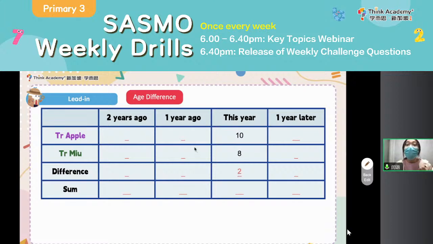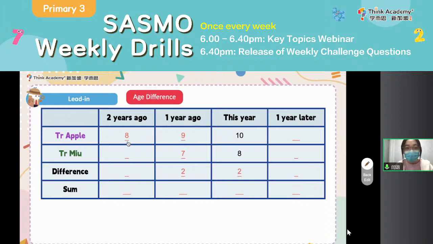Okay, and then what about last year? 1 year ago, teacher Apple was 9 years old and teacher Mew was 7 years old. So again, could you please tell me what is the difference between their ages last year? Correct, also 2, okay? And then what about 2 years ago?